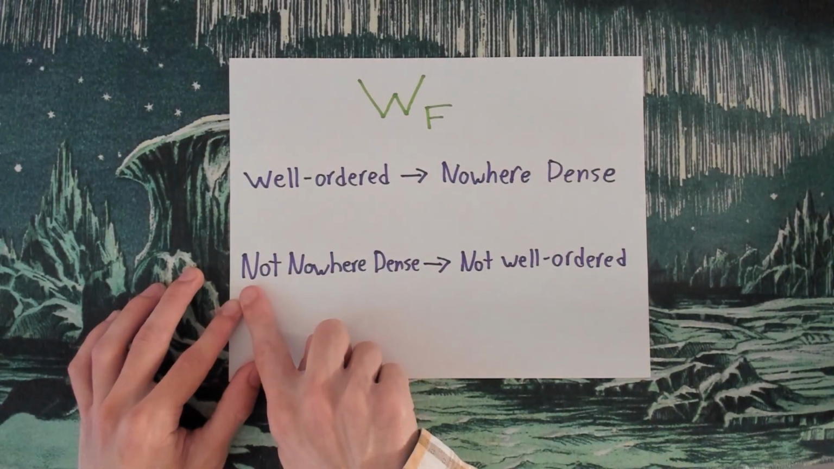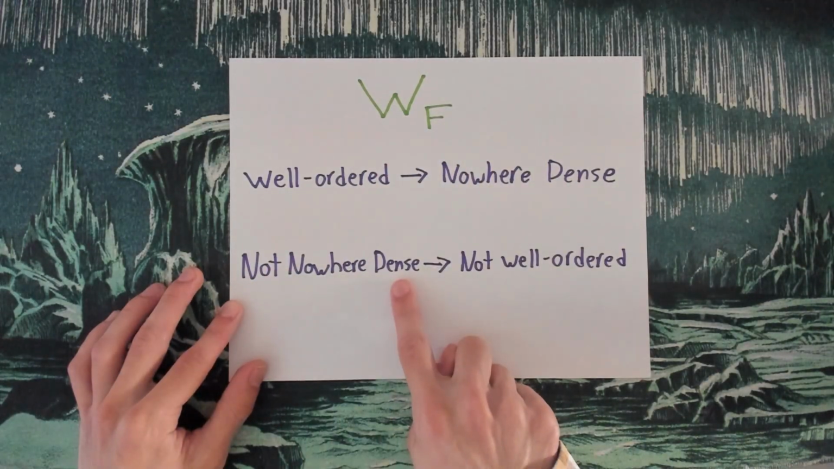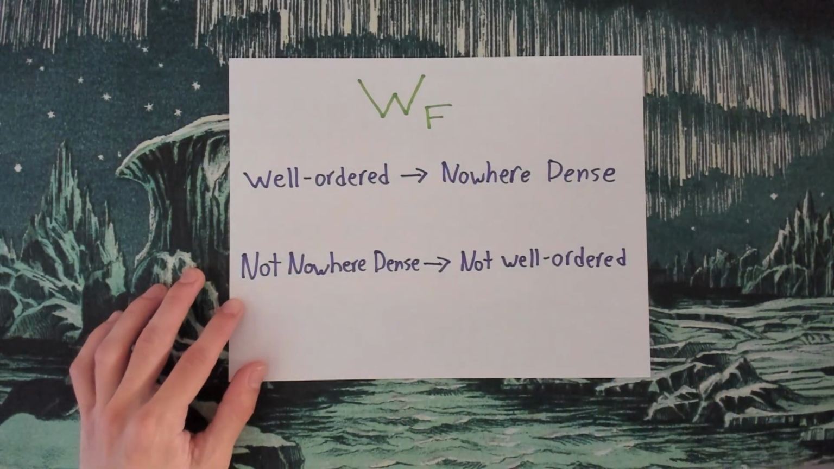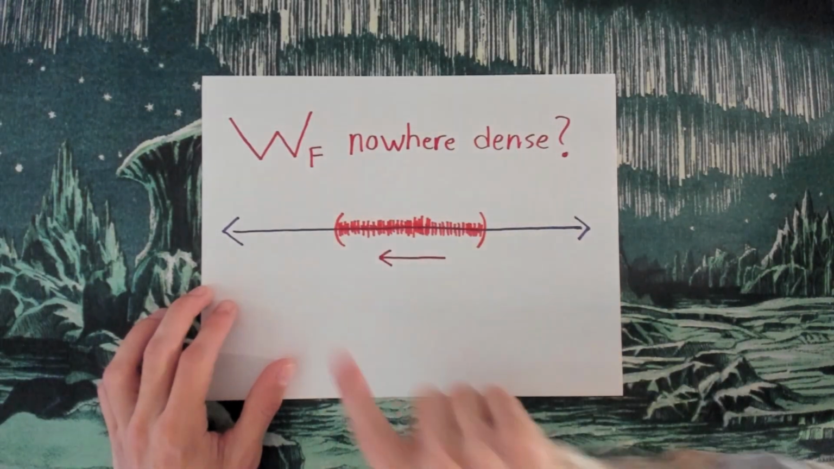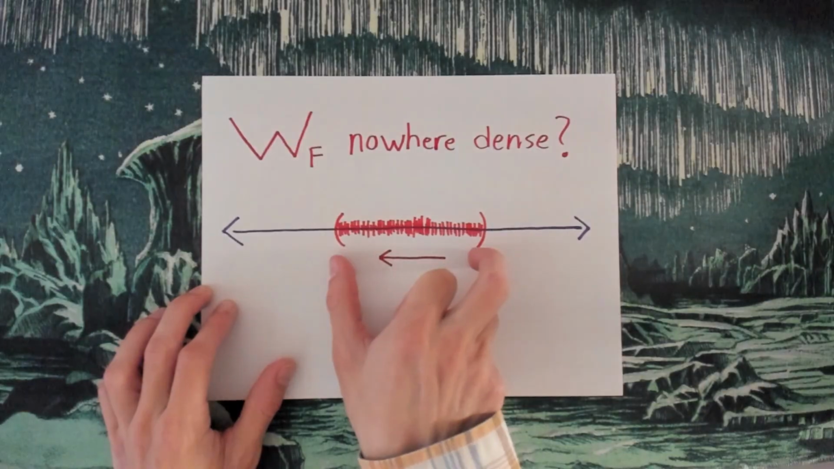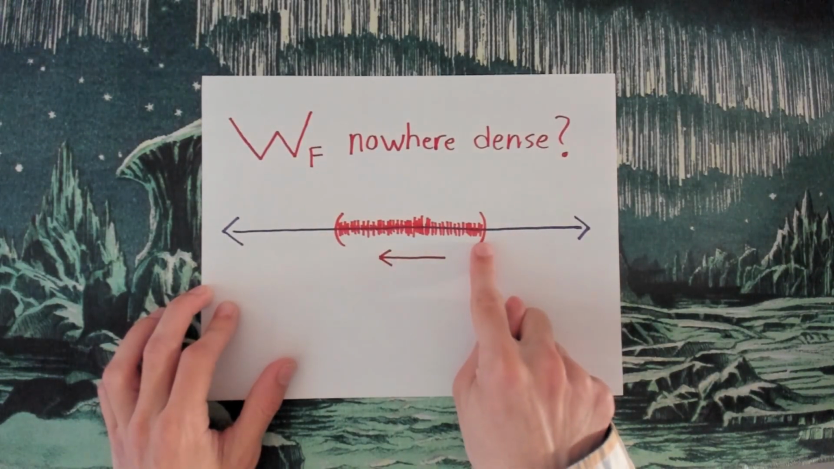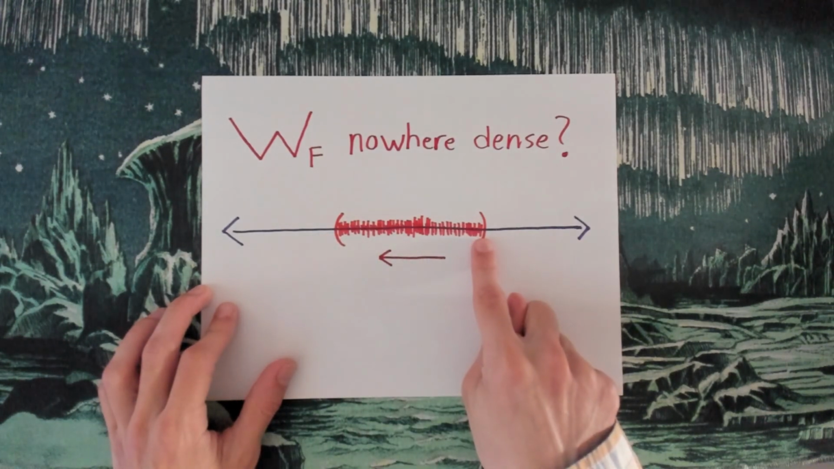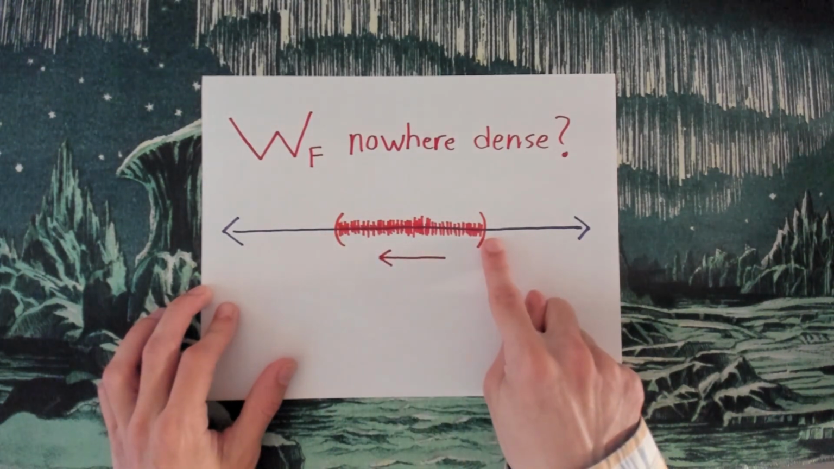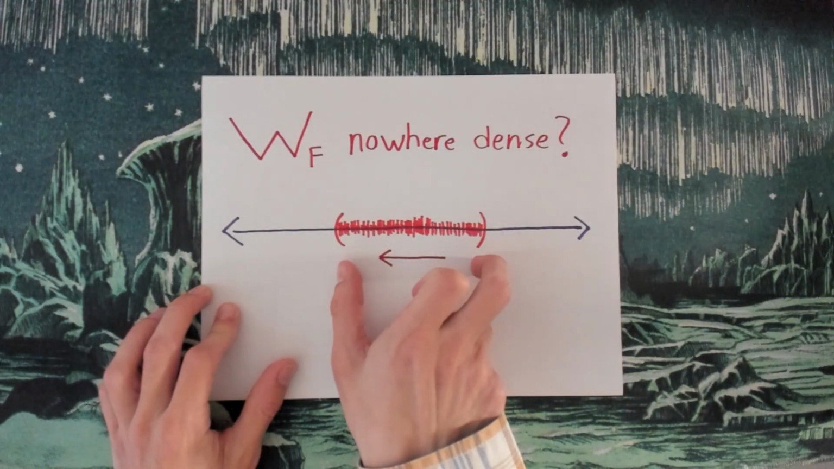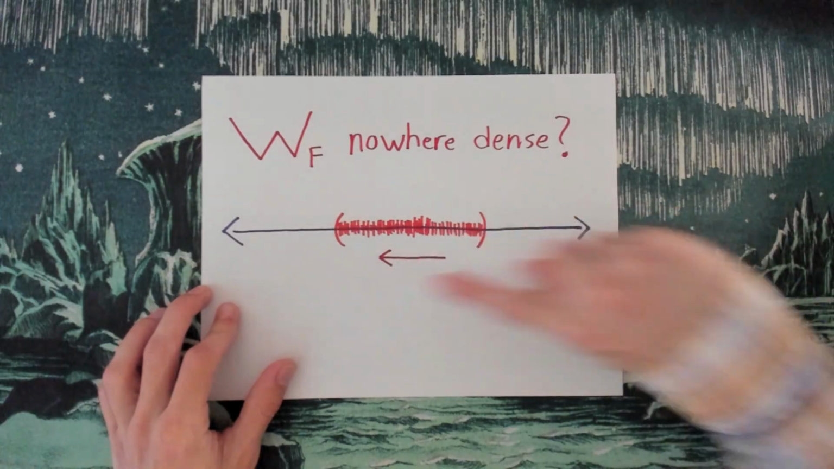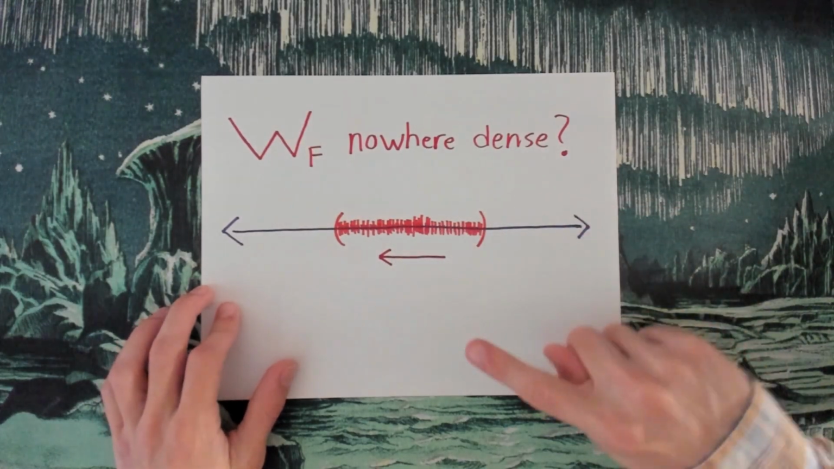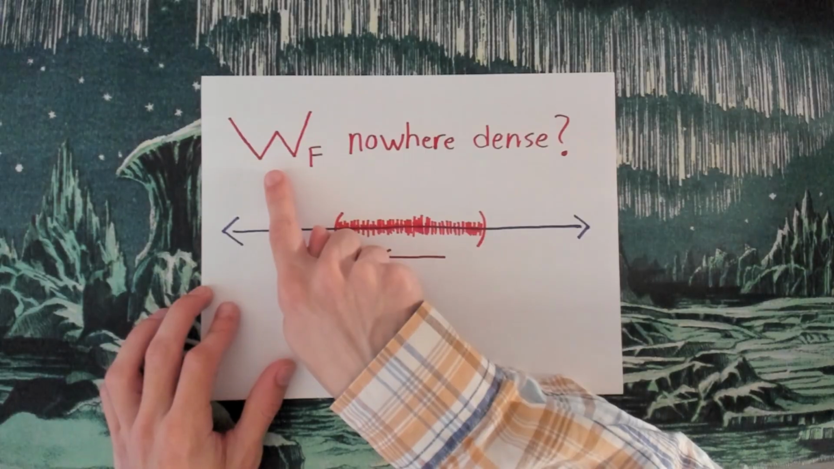So we'll show that if WF is not nowhere dense, then it's not well ordered. So let's assume that WF is not nowhere dense. In other words, WF is somewhere dense. That means somewhere there's going to be an interval filled with points of WF such that if we take all the points of WF combined with all the limit points of WF, it will actually fill in that interval. And what we want to show is that this is going to force WF to have an infinite descending chain. And I'm just using WF as just any set, basically.